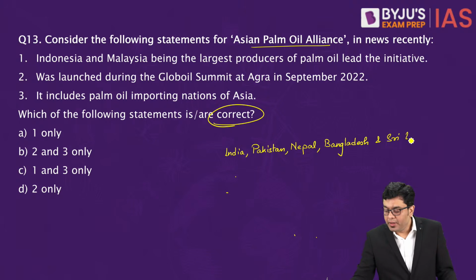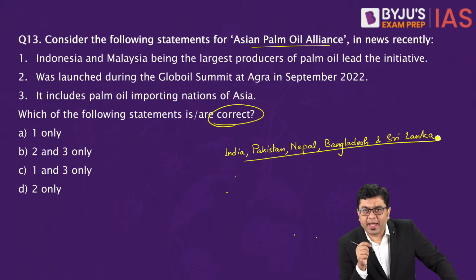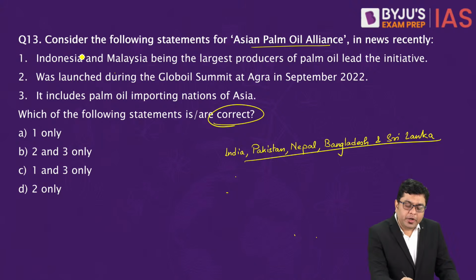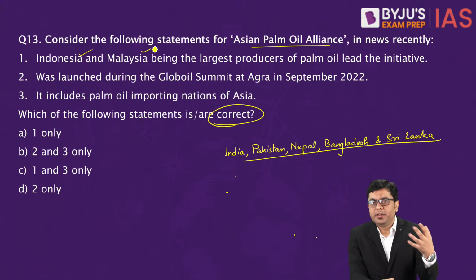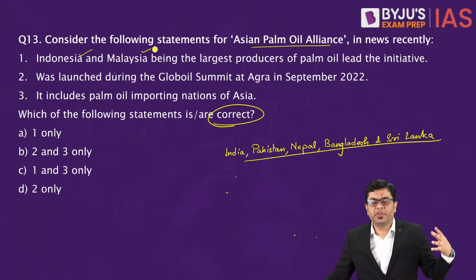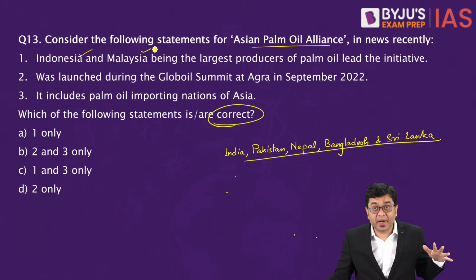These are your major importers. Now, why they have formed this alliance is because of the very basic fact that the production has been monopolized by Indonesia and Malaysia. These being one of the larger producers, they are able to impact the geopolitical strategic sphere because of the heft that they carry because of the palm oil pricing.